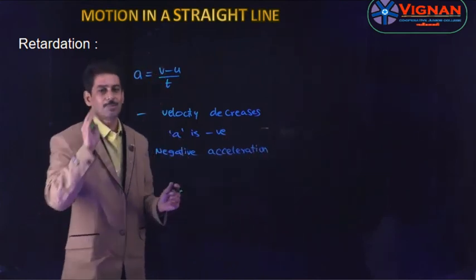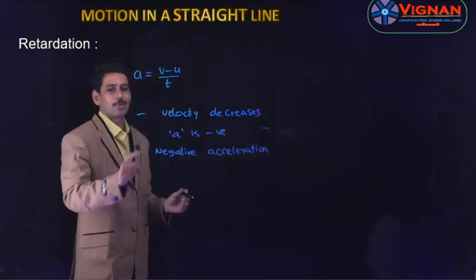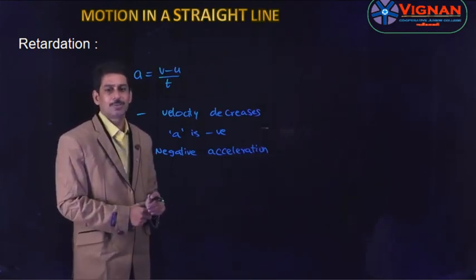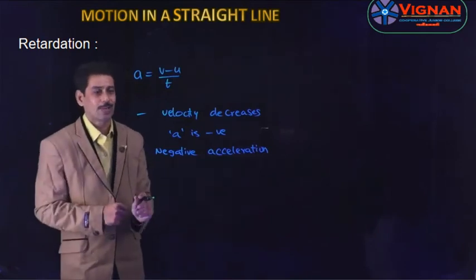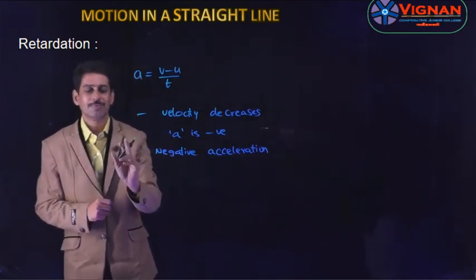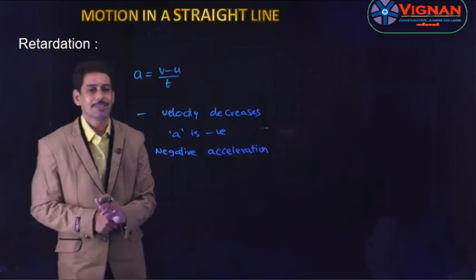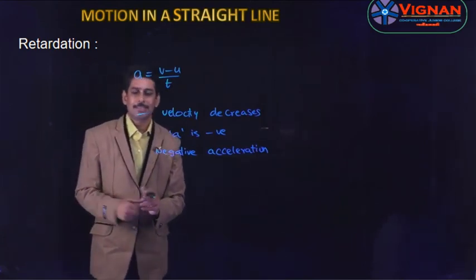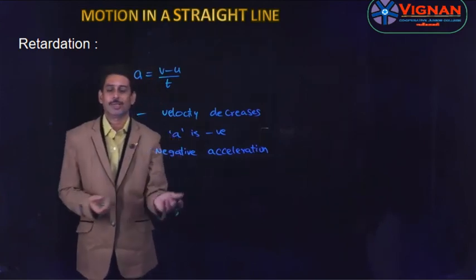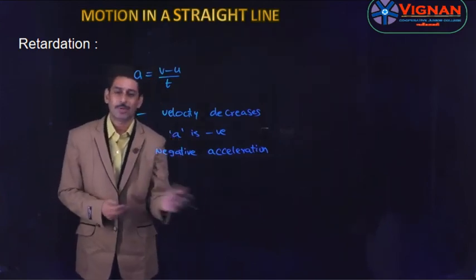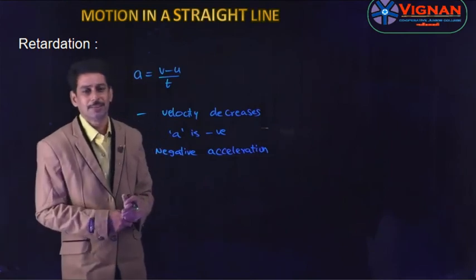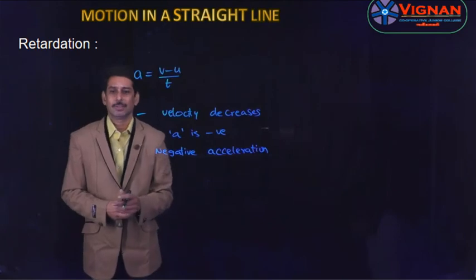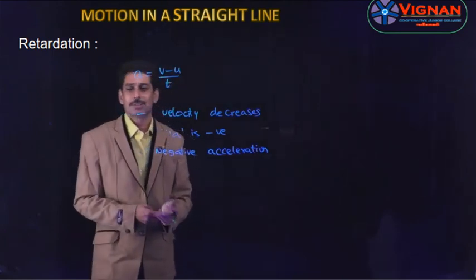Whenever a body is moving with retardation, the velocity of the body gradually decreases and comes to zero, or comes to rest. So that is about retardation. Retardation is nothing but negative acceleration. There are also cases where there is acceleration but no velocity, and the acceleration may be in one direction and the velocity in another direction, or the acceleration and velocity may be perpendicular to each other. All of these may happen. So this is about acceleration.